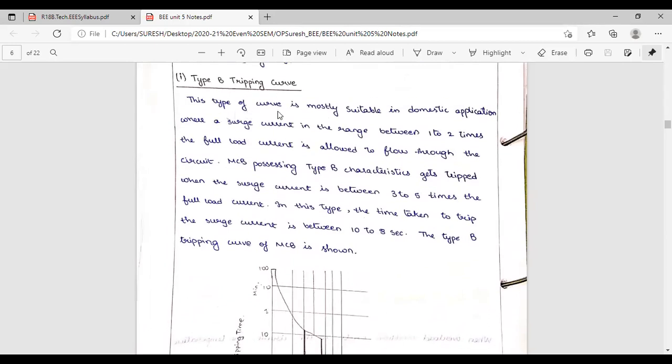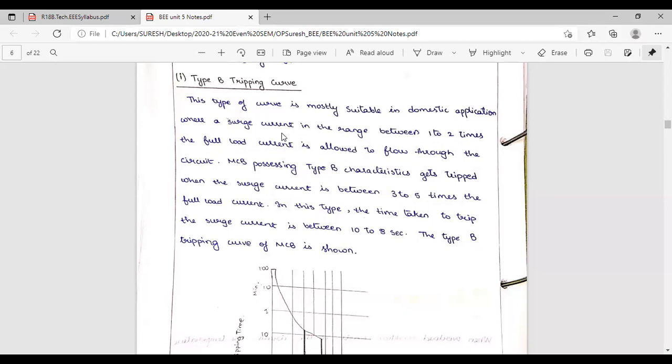See type B first. This type of curve is mostly suitable in domestic applications. Domestic means our house. Industry is not a domestic application. Domestic means our consumers, where a surge current is in the range between 1 to 2 times the full load current. Let us take the full load current as 10 ampere. What is 2 times the full load current? 20 ampere. 1 time means 10 ampere.